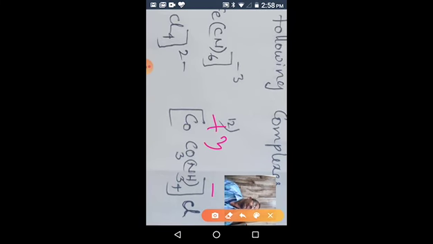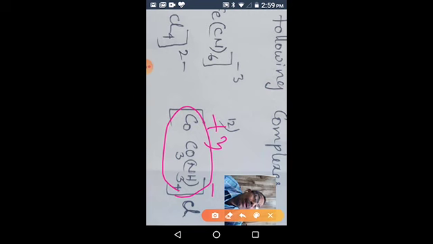So give the name. First the cation name followed by the anion name. The complex ion is the cation. We have two types of ligands, and before mentioning the central metal atom, we give the ligand names in alphabetical order. Carbonato is C, ammine is A. So tetraamminecarbonatocobalt(III) chloride.